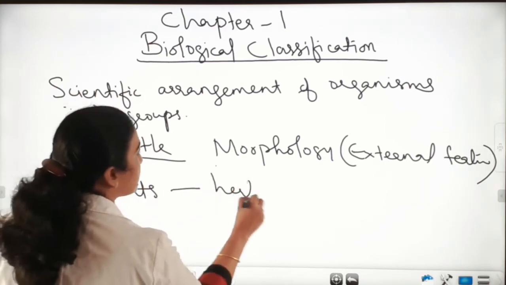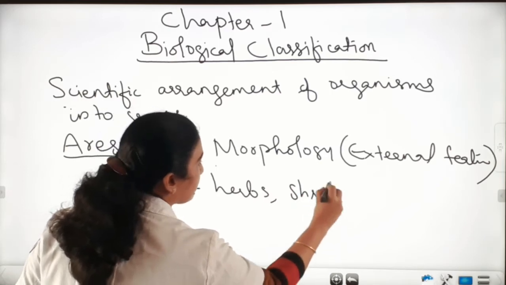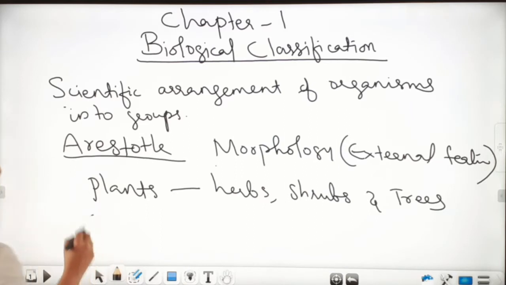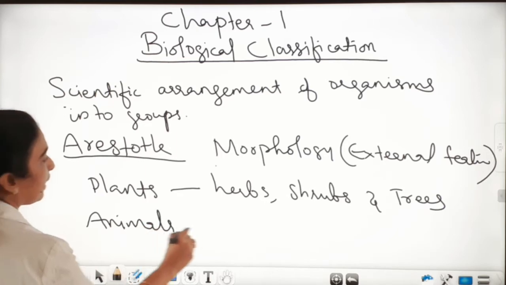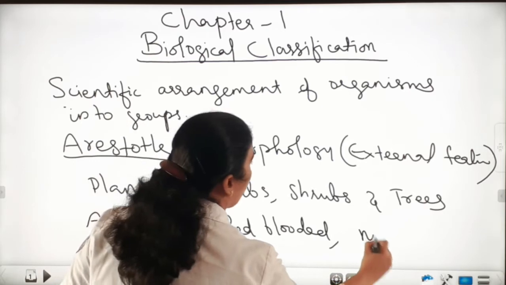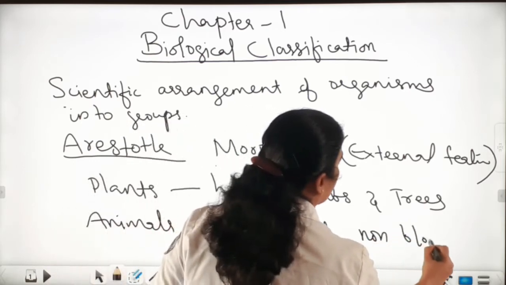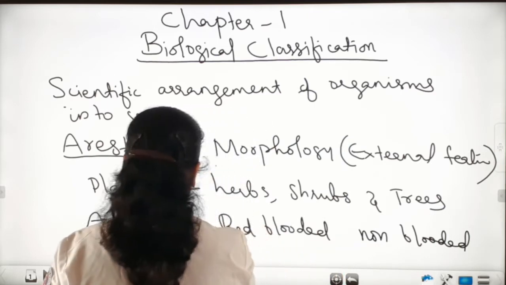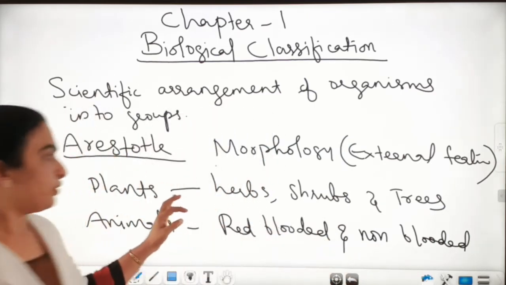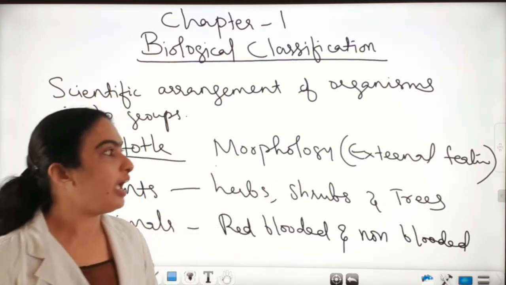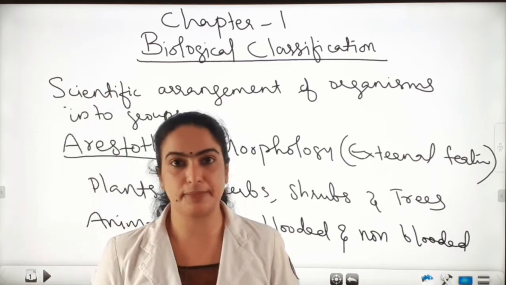into herbs, shrubs and trees. And he classified animals into red-blooded and non-red-blooded. Red-blooded and non-red-blooded. So, this is the classification done by Aristotle based on the morphology or external features of the organisms.